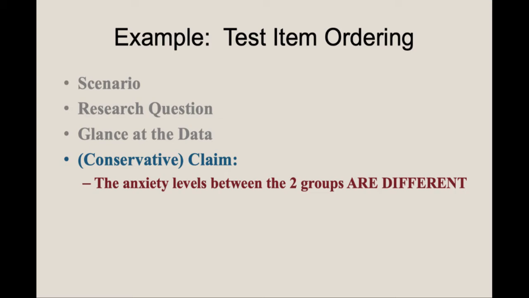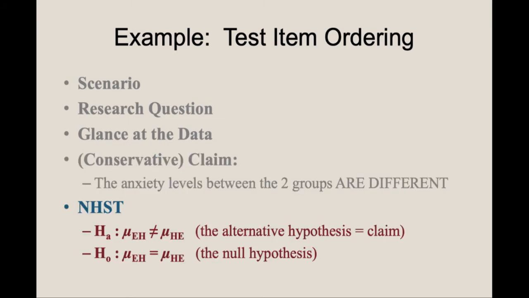All that said, we can have claims that incorporate directions, and claims that are more conservative, i.e. they just posit a difference but not a direction to that difference. Some might say the latter is less biased, but that is an issue of semantics, unfortunately. So our claim in this case is that anxiety levels are different. So we convert this to the null hypothesis statistical framework, the NHST framework. As this claim does not contain a condition of equality, this claim is best represented as an alternative hypothesis.